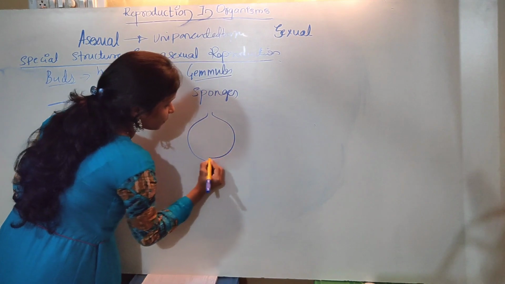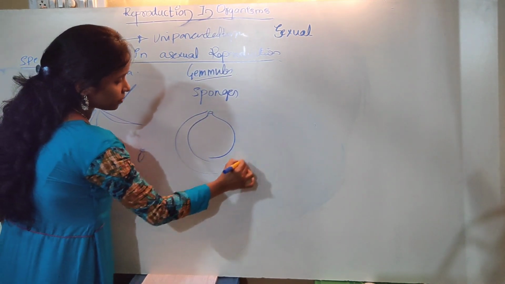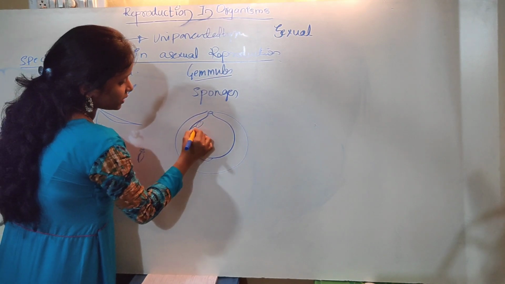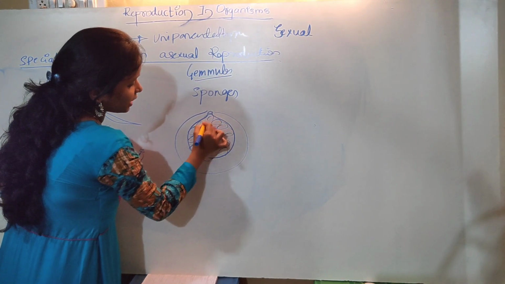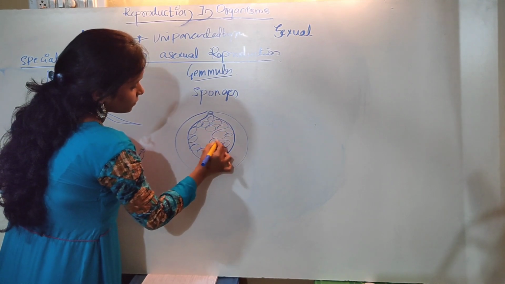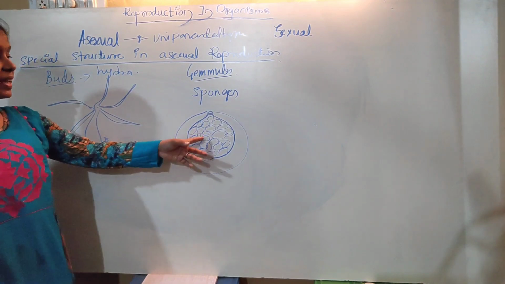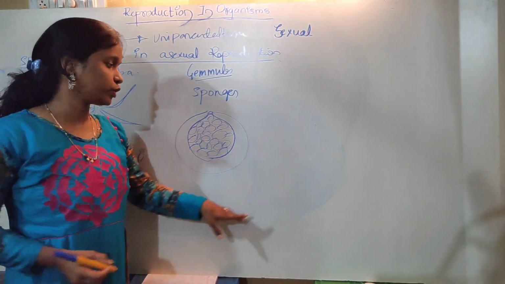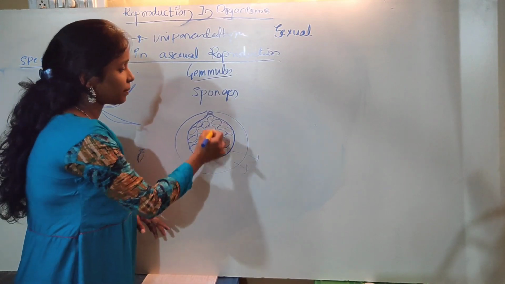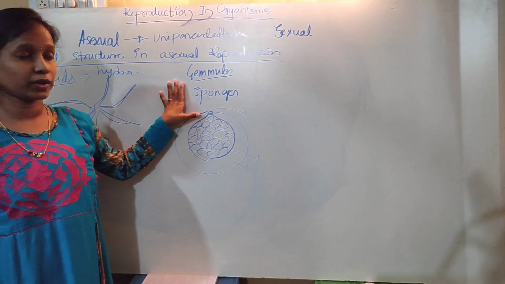When these are grown internally, there is a small micropyle from where the cells keep on dividing. During favorable conditions, these are released outside, and when coming in contact with a suitable substratum, they also give rise to a new individual. This is the outer membrane, this is the inner membrane, and this is the micropyle. This is all about the asexual mode of reproduction.